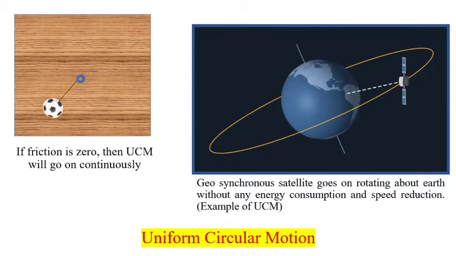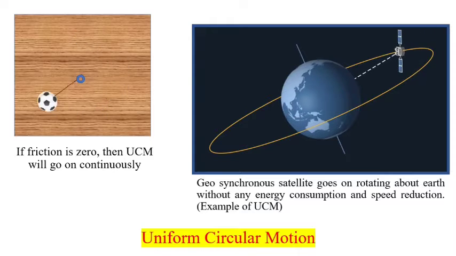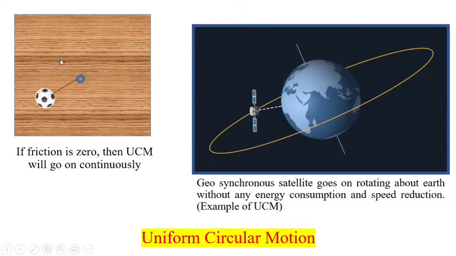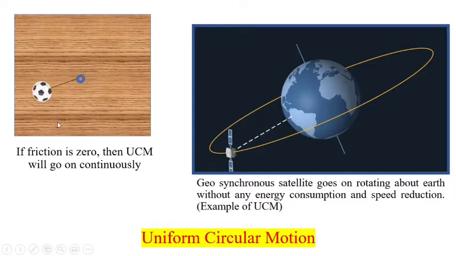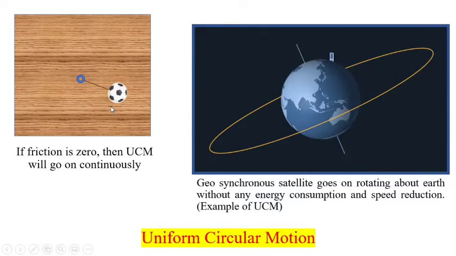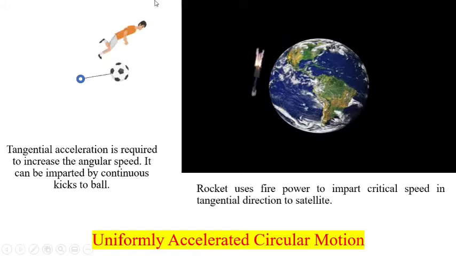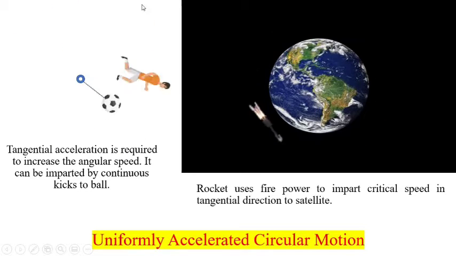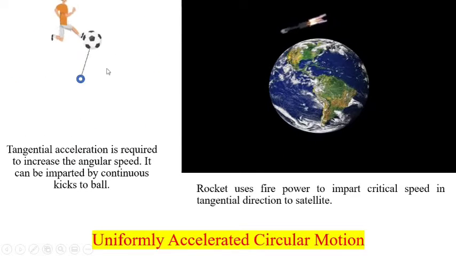In these two different cases, you should remember that if the uniform circular motion is there, then tangential acceleration is not required, or the angular acceleration is not required. And if the speed is increasing, then tangential acceleration should be there, and that can be imparted by applying a force. As we have seen in linear motion, we can have analogous quantities in circular motion also.